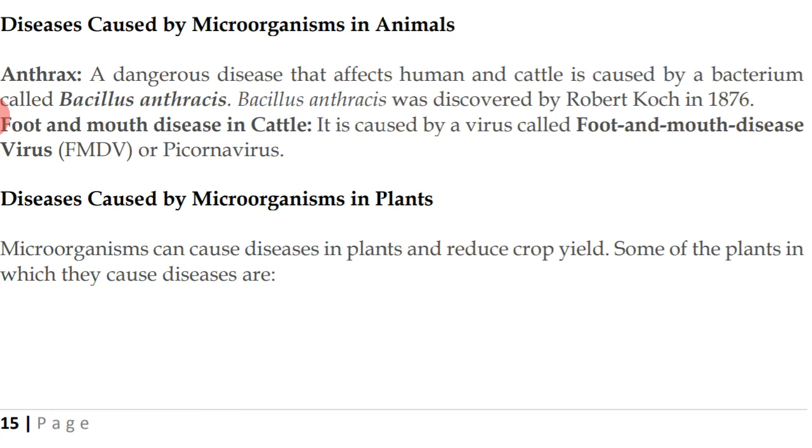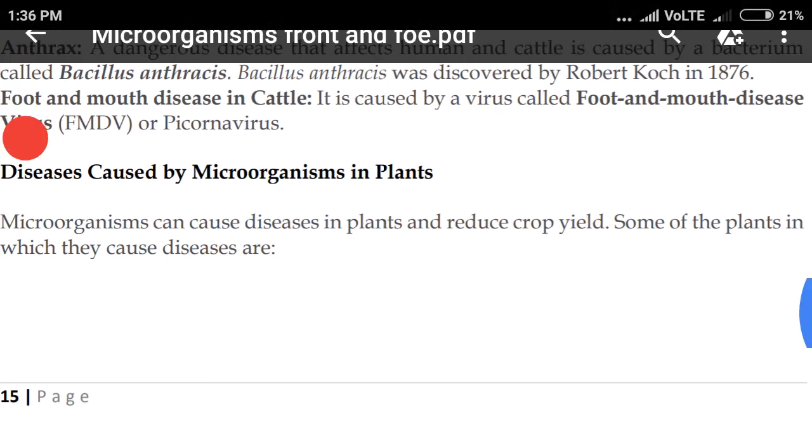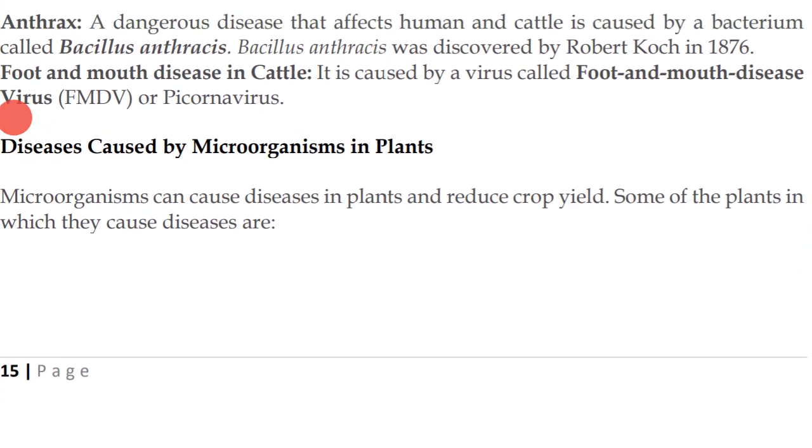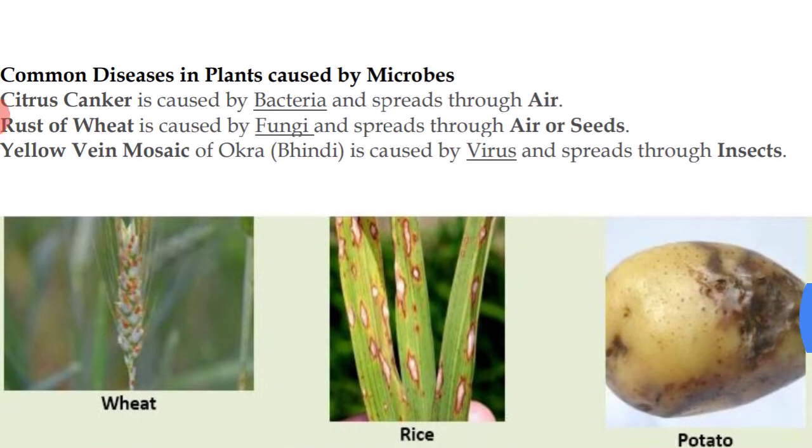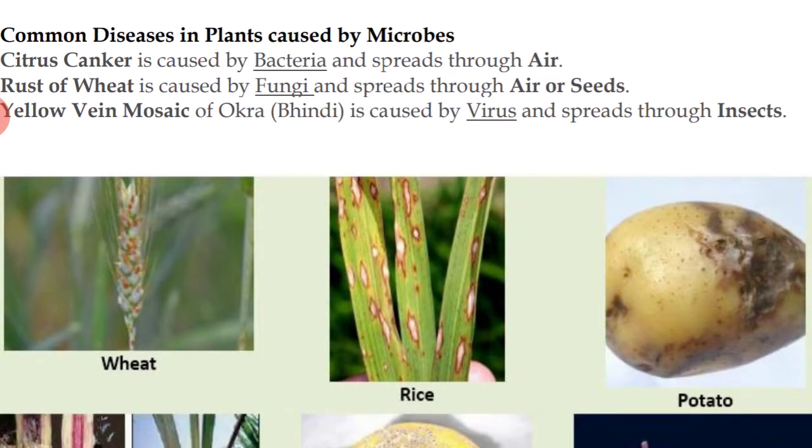Diseases caused by microorganisms in plants. Microorganisms can cause diseases in plants and reduce crop yield. Some of the common diseases in plants caused by microbes: Citrus canker is caused by bacteria and spread through air. Rust of wheat is caused by fungi and spread through air or seeds.